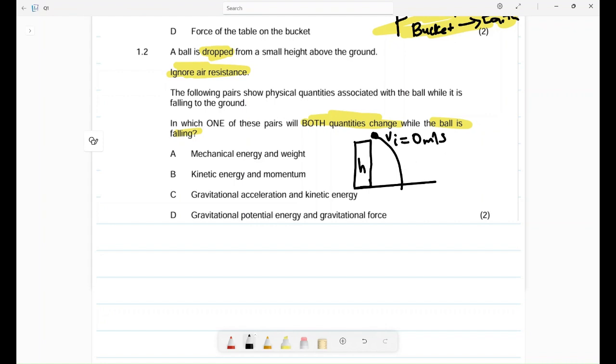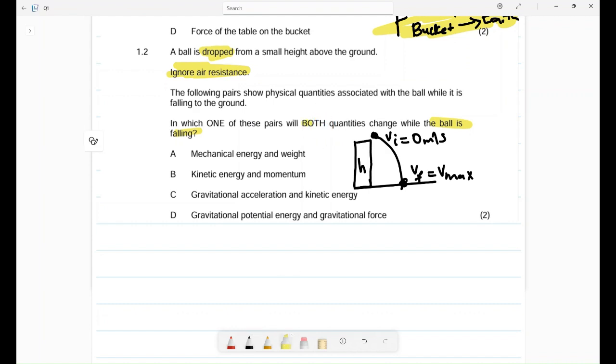But here the final velocity will be the maximum velocity because it will change. There is no friction, which means mechanical energy is conserved. So now which of these pairs will have both quantities change?